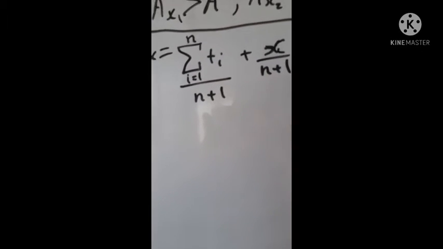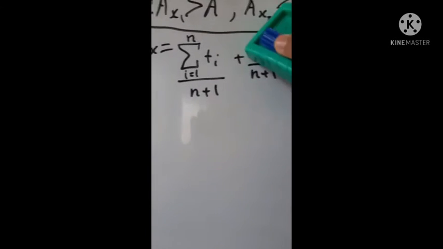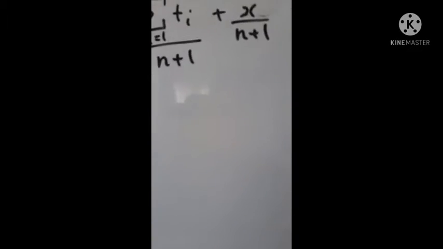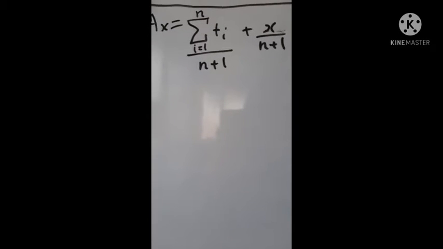That does not look like an x. You see my handwriting on paper. My handwriting is bad. Okay, so x over n plus 1.